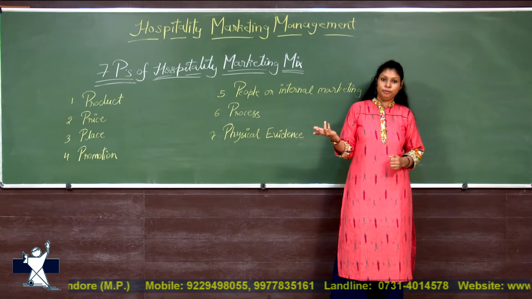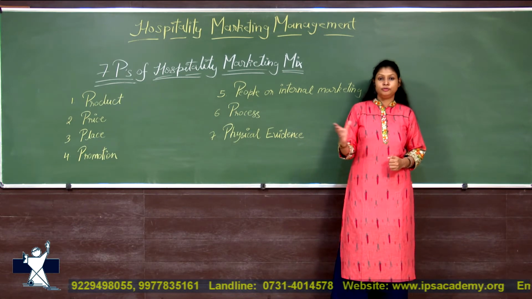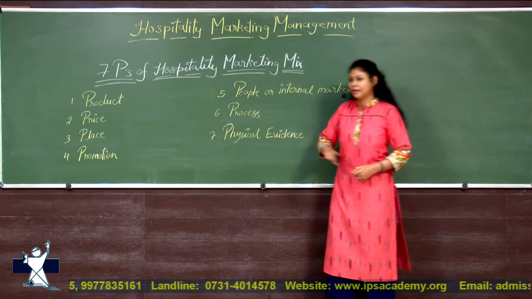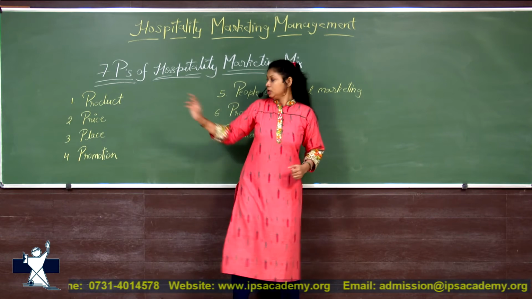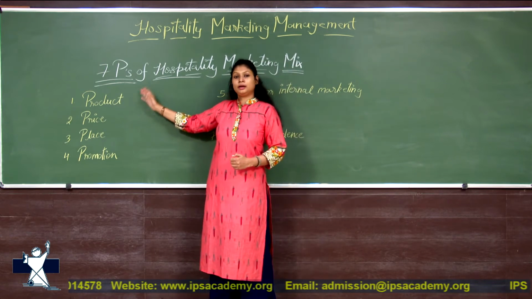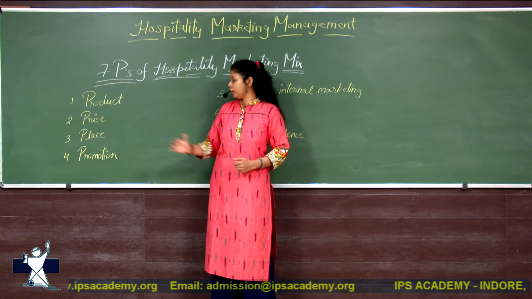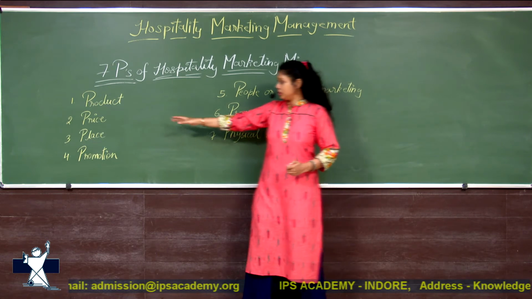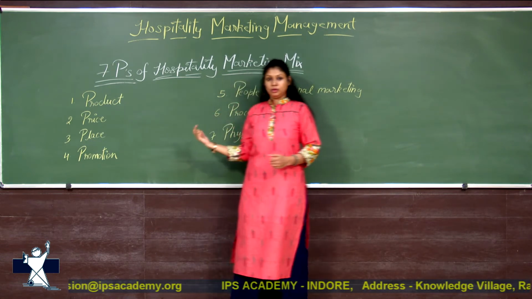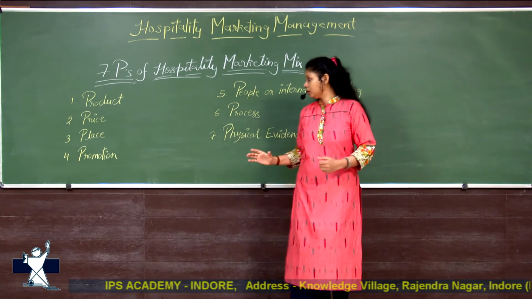Whether through flight, airways, railways or roadways, whichever mode of transport you choose, that distribution cost will also be added in the price of the product. Right? So you need to decide, when you have decided the product, the design, what kind of product or service you are offering, then other things will be decided accordingly. They go together. They are individual elements, but they are going to work together only, right?